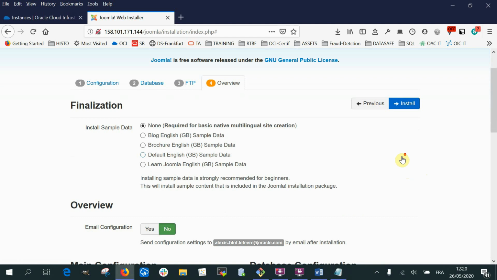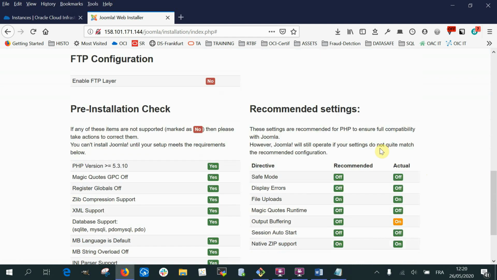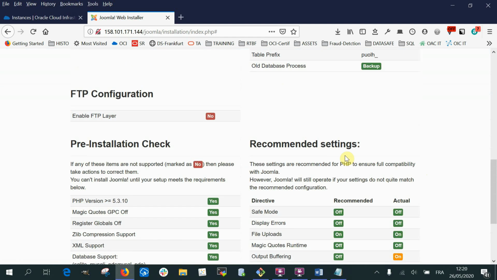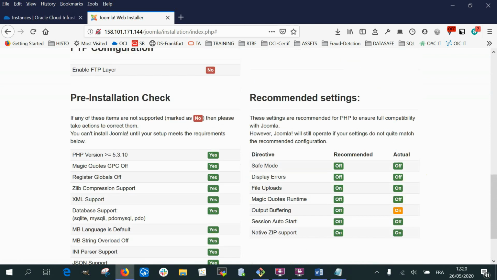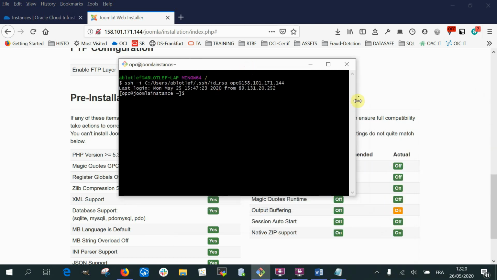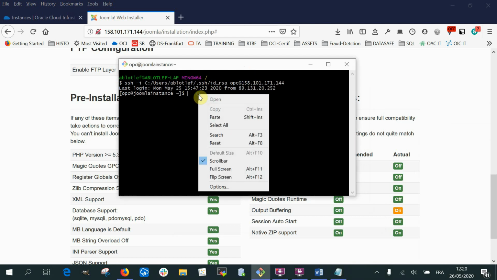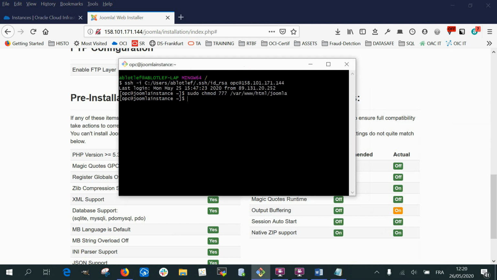And here we arrive at the overview. Everything is okay, except the configuration.php file that is not writable. So we will have to install it manually. So we will change the permission on the Joomla directory just to make a workaround for the configuration file.